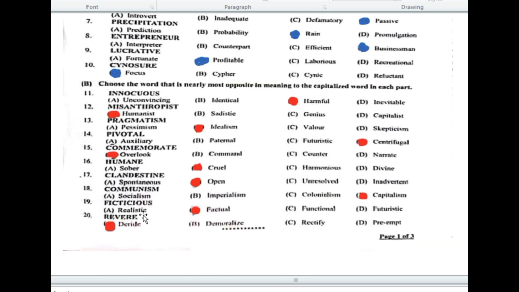Number 19th is fictitious. Its antonym is factual. And the last one is revere. Revere. Its antonym is deride.